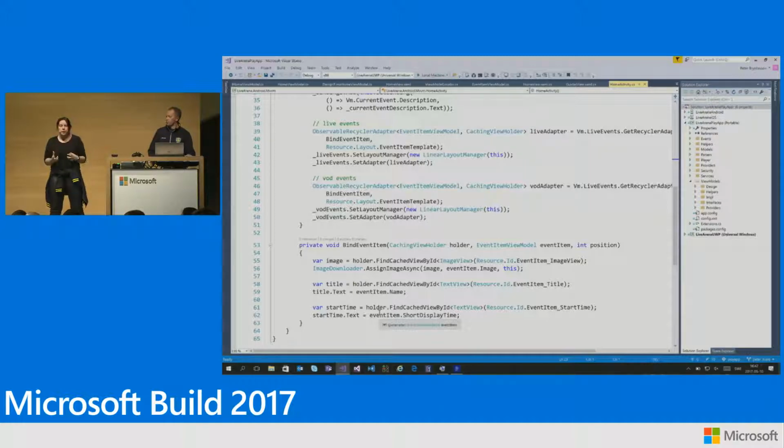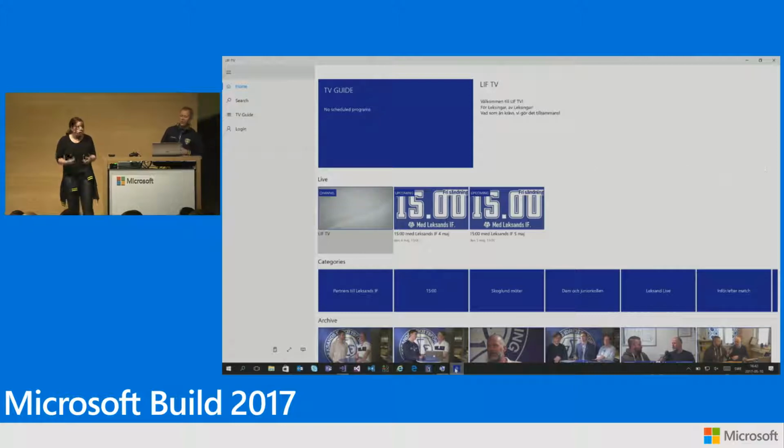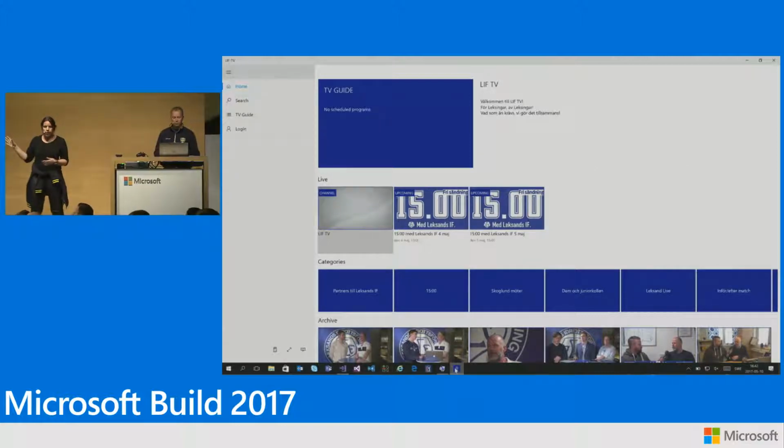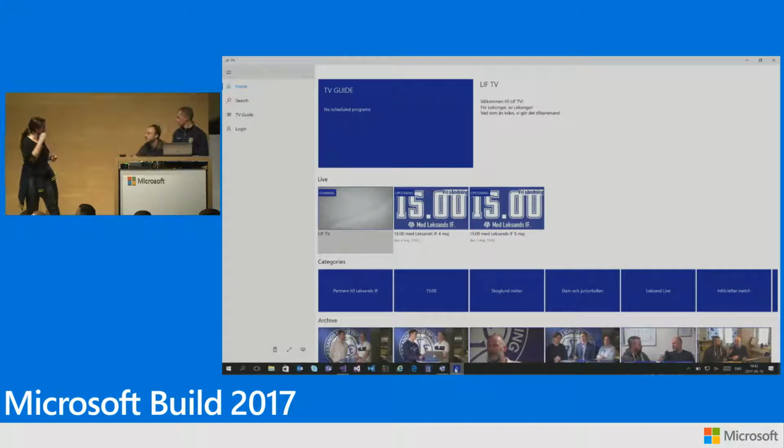But we also set out to do an Xbox app. Yes, we did. So this is the UWP app, and UWP by default works on Xbox. With the Anniversary Update, the controls are made so that they will nicely work with the controller and everything.